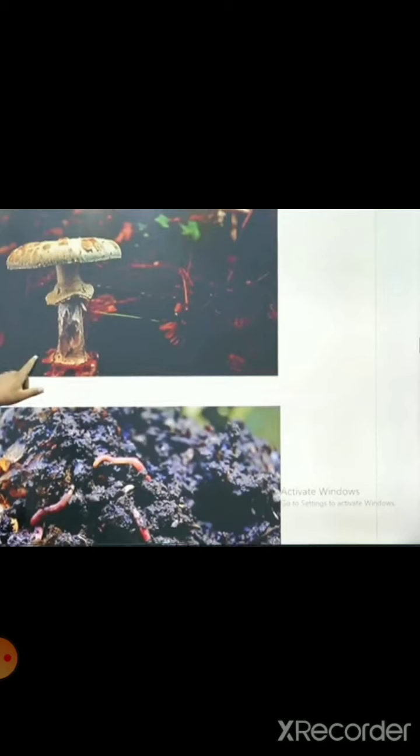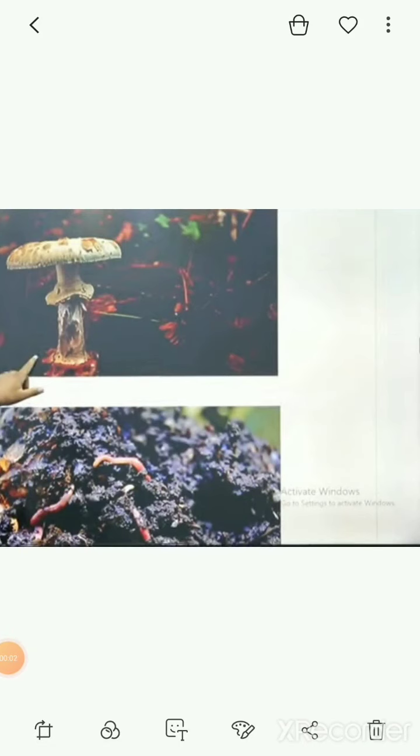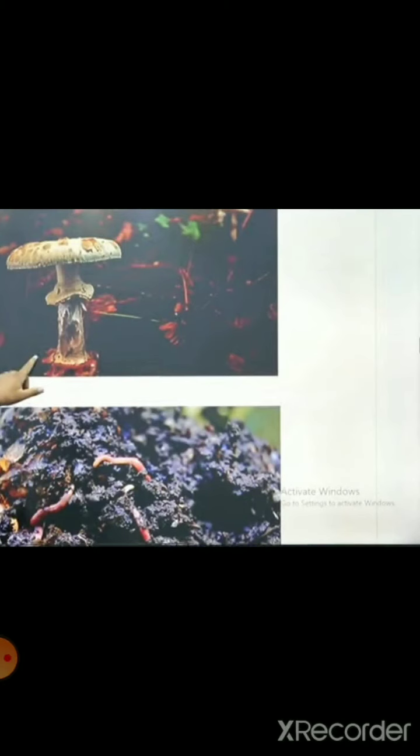So these microorganisms play an important role in the forest because these are the only organisms. Here fungi and decomposers are also playing a vital role because these are the only creatures which are helpful to decompose, which are helpful to increase the nutrition of the soil, and due to the increase of nutrition the soil will have fertility.